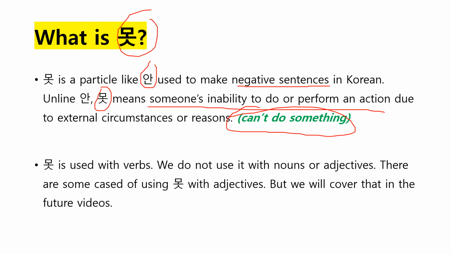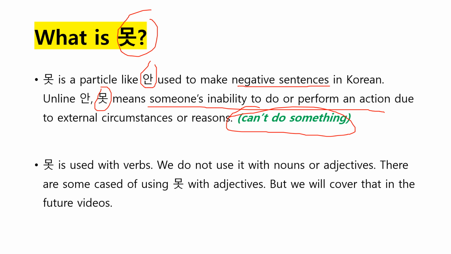I notice that Korean learners, beginners and also intermediate learners, theoretically know how to use 못 and 안, but when it comes to speaking or using them in sentences, I notice that some people are still confusing 못 with 안. So there are situations where you should use 못, and the meaning changes when you use 안.